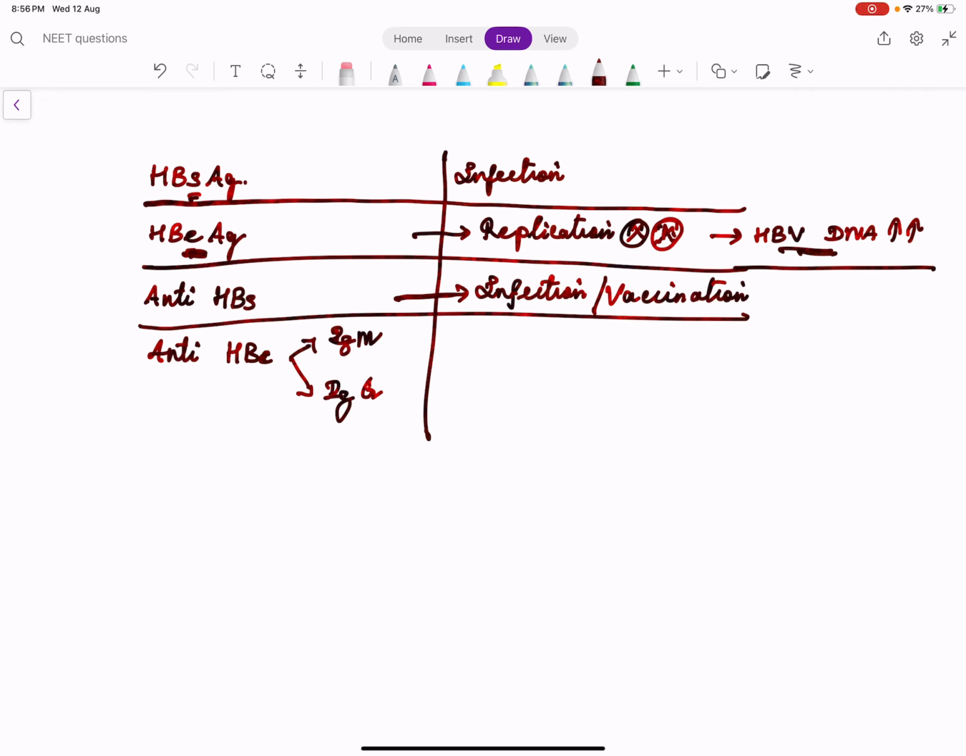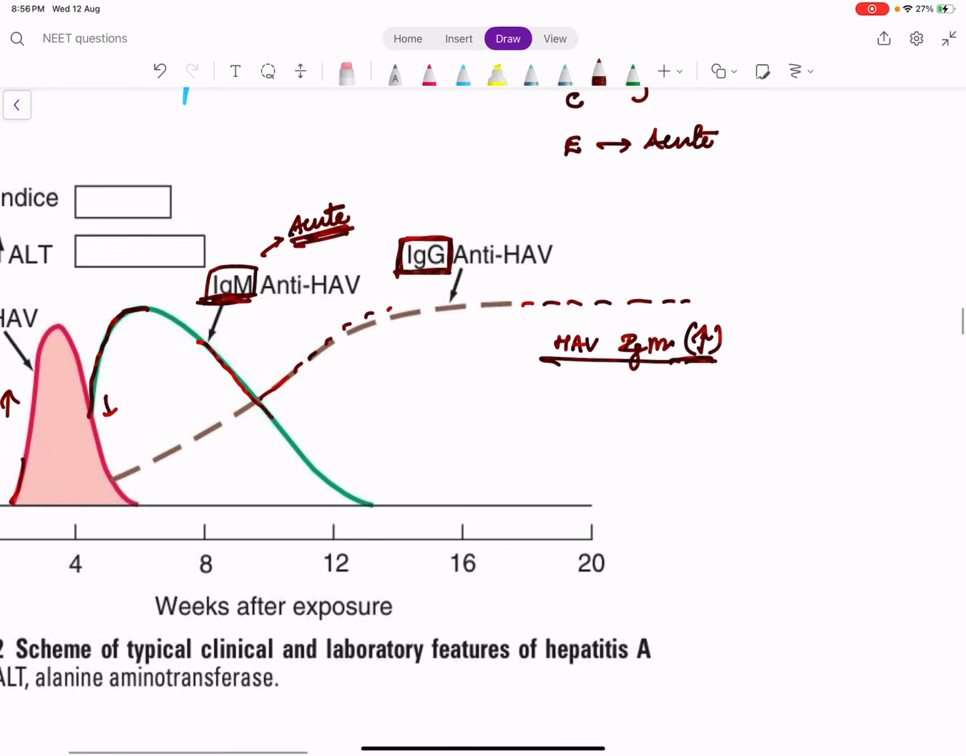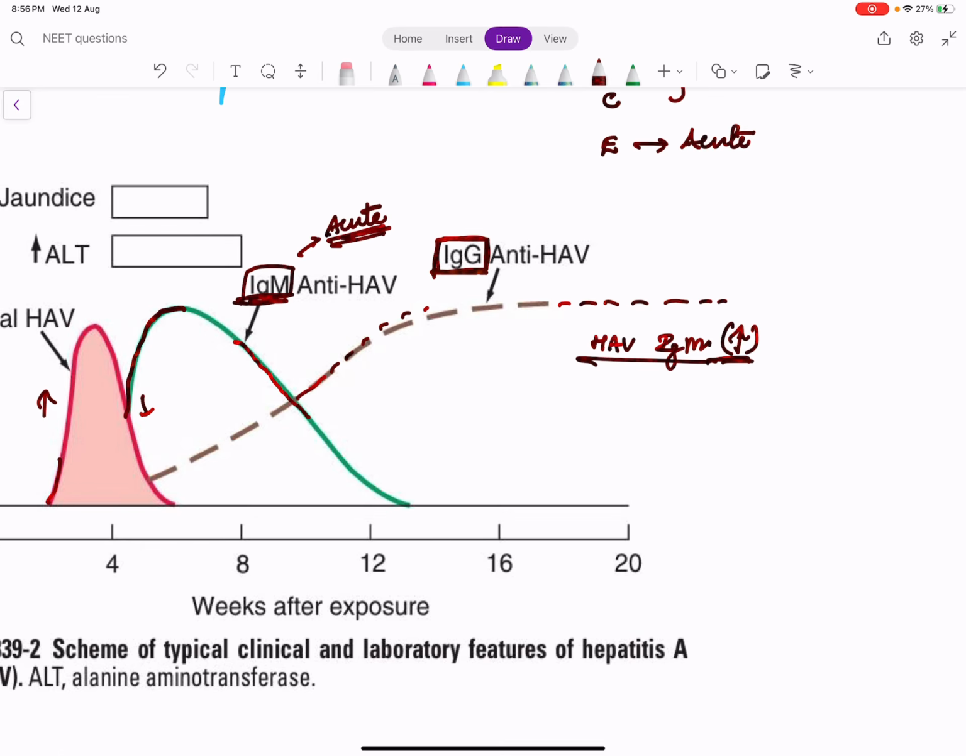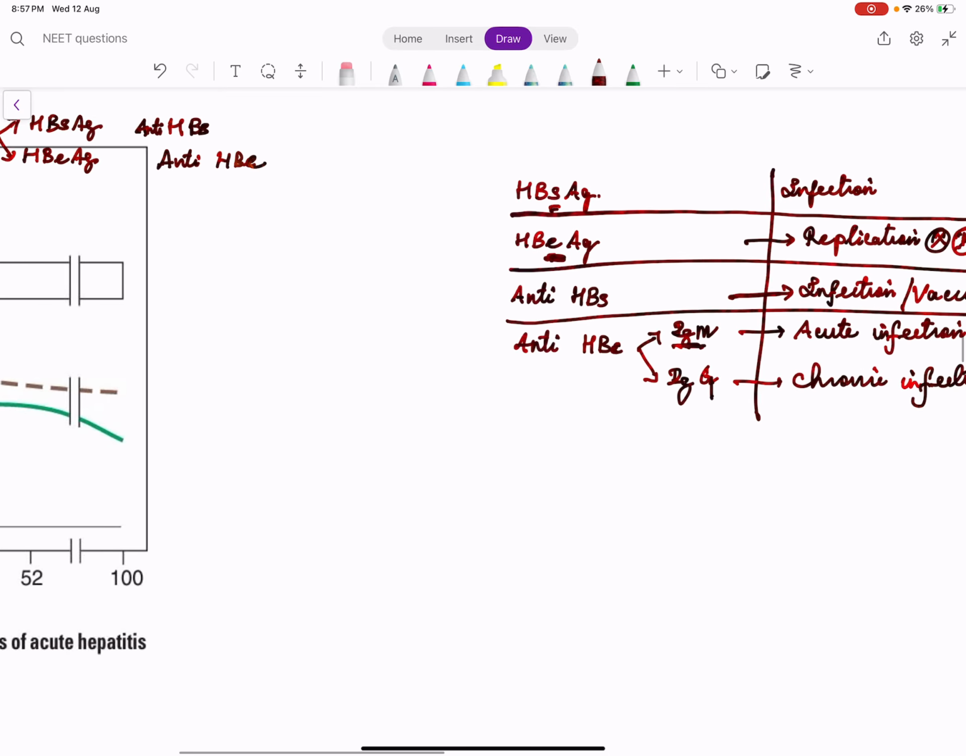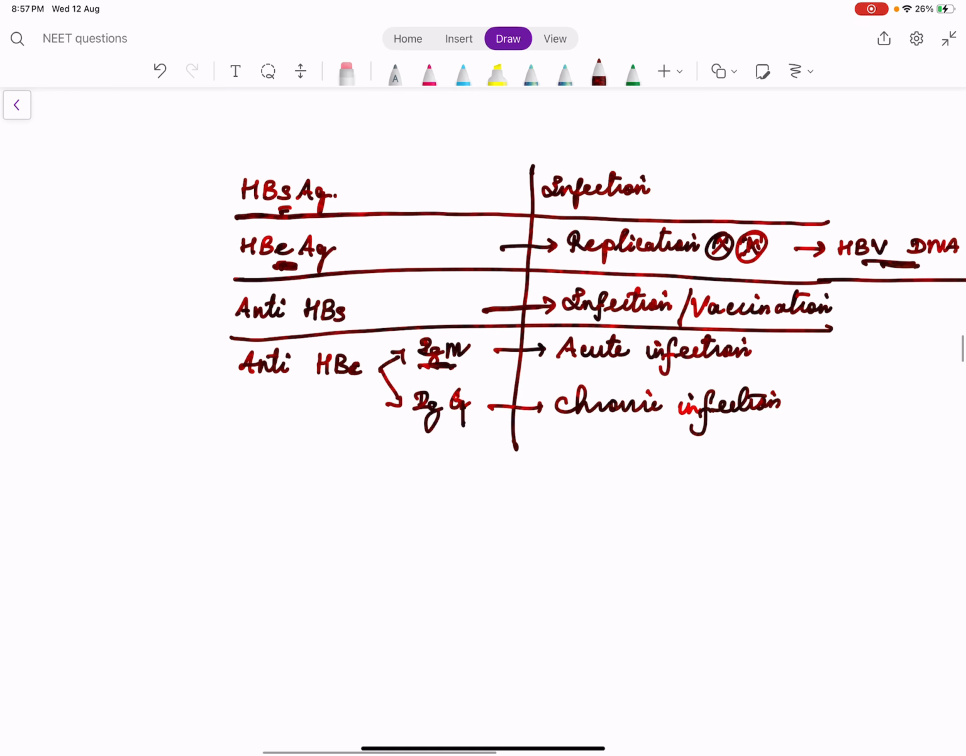Now here comes anti-HBc. What does IgM indicate? It's an acute infection, right? Antibody is produced, it's an acute infection. When IgG is there, it indicates a chronic infection. Remember, we discussed the same concept in HAV, right? Antigen comes first. When antigen comes down, IgM comes. When IgM comes down, IgG comes. The same concept is here, but the only thing is we are having extra markers: HBeAg and anti-HBs.